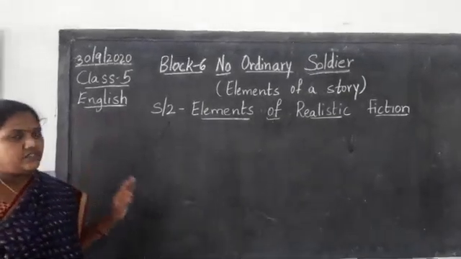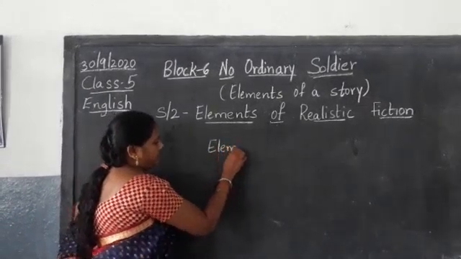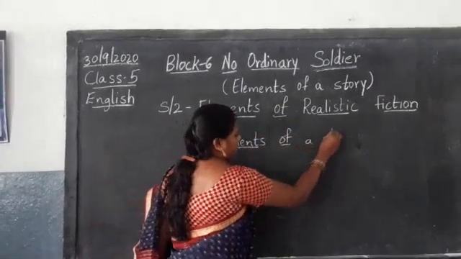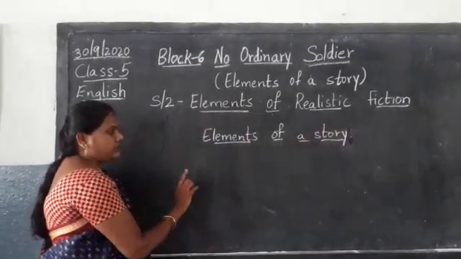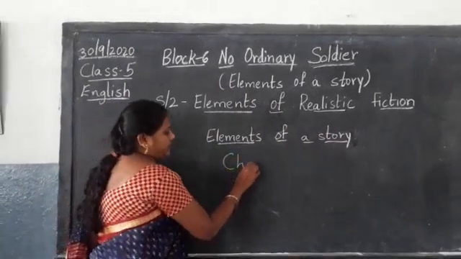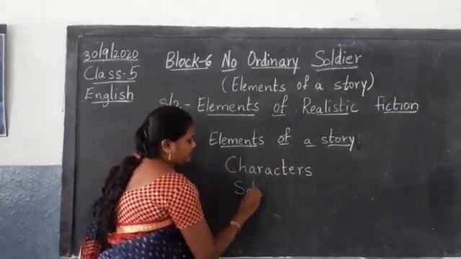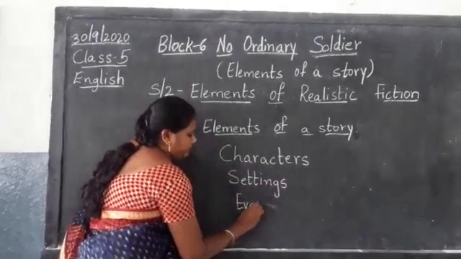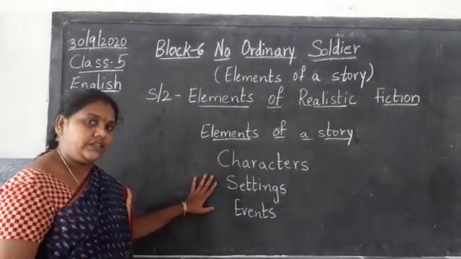To write any story, we need to know about the main characters. What are the main elements we are going to see? Elements of a story. What are the main elements of any story whichever we write? What are the main elements we have discussed in our previous stories also? Main elements are characters, settings, events. These three are the main elements to write any story, children.